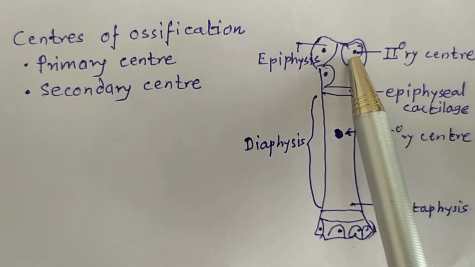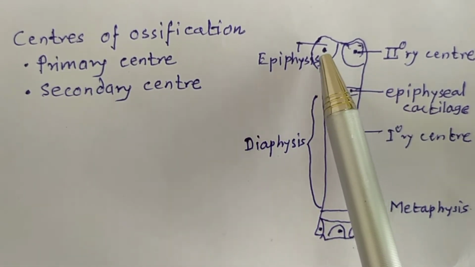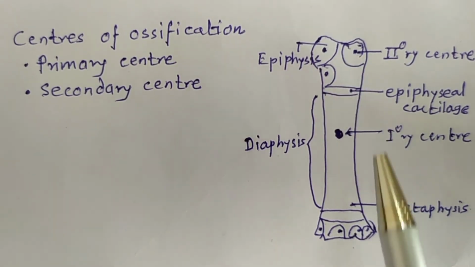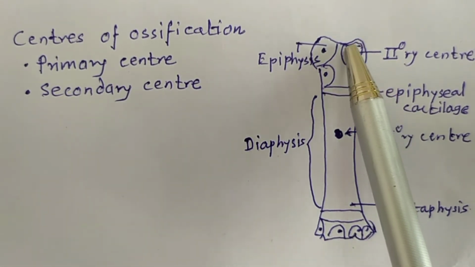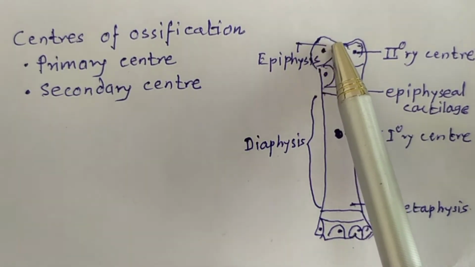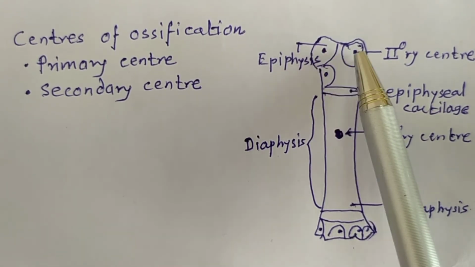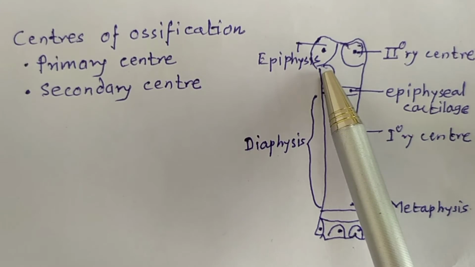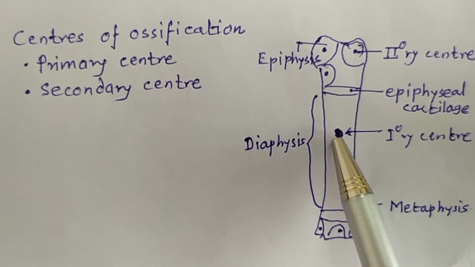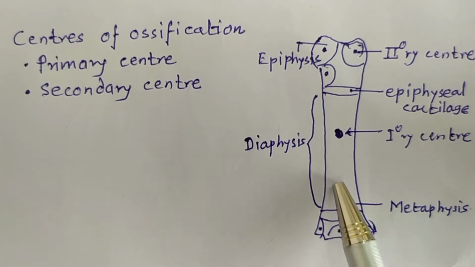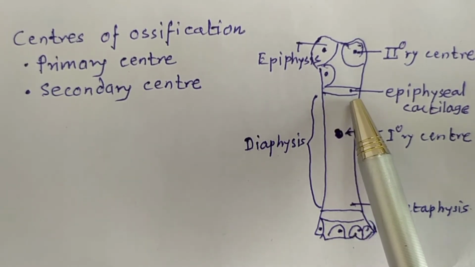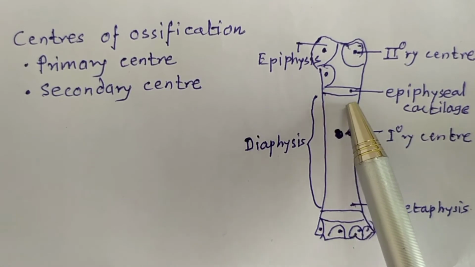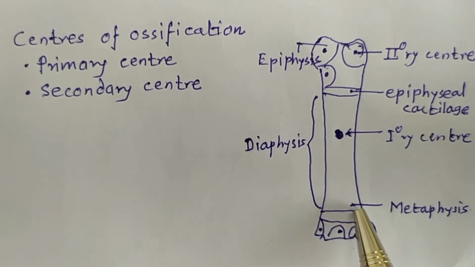Then the secondary centers appear. There are 3 secondary centers for the upper end of the humerus and 4 for the lower end of the humerus. The part of the bone which develops from a secondary center of ossification is called epiphysis, while the part of bone which develops from the primary center of ossification is called diaphysis. And the epiphyseal end of the diaphysis is called metaphysis.